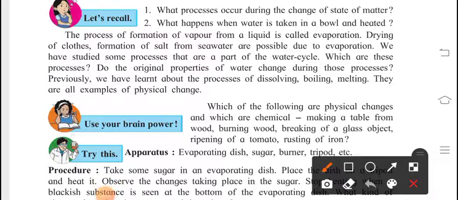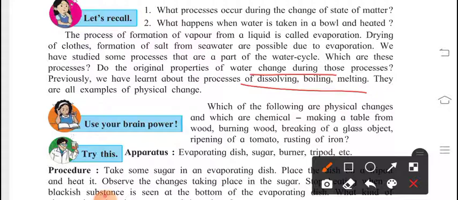We have studied some processes that are part of the water cycle. Do the original properties of water change during these processes? Solid converts into liquid, and liquid converts into gas. We have learned about dissolving, boiling, and melting. Dissolving means some solid is dissolved in water.